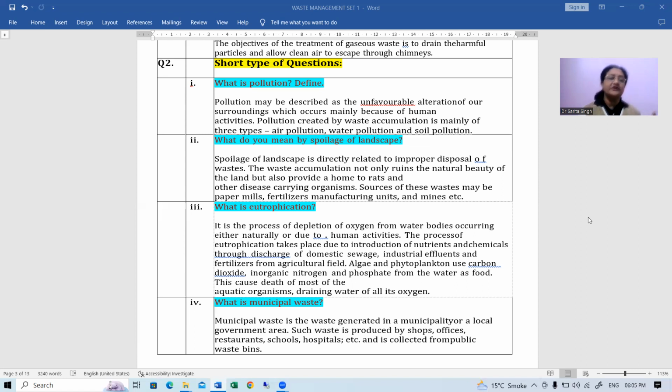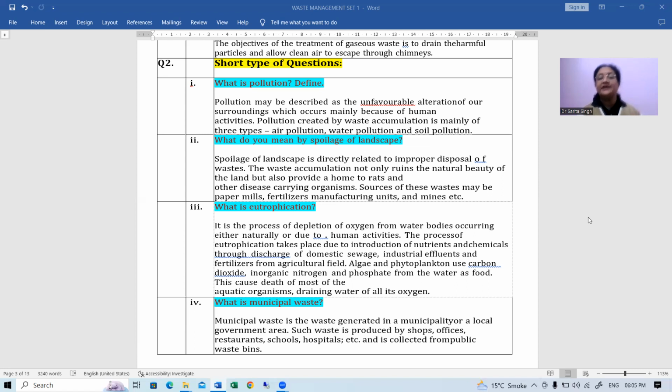The process of eutrophication takes place due to introduction of nutrients and chemicals through discharge of domestic sewage, which has a high content of detergents. Then next is industrial effluents, then fertilizers from agricultural fields, right? All these things, children, have a high content of phosphorus.